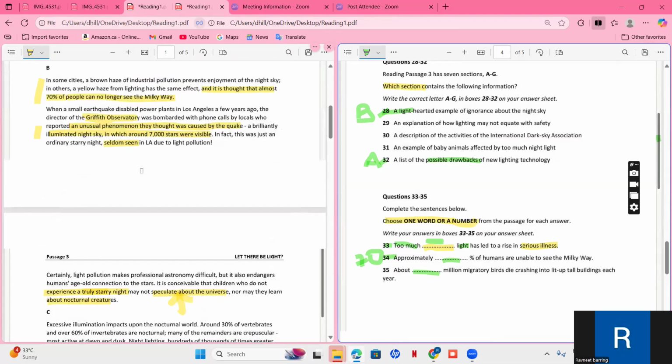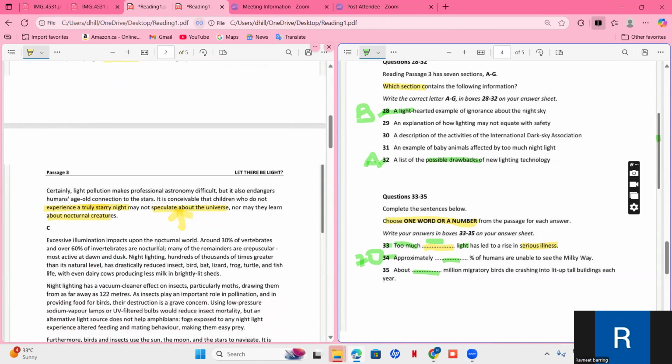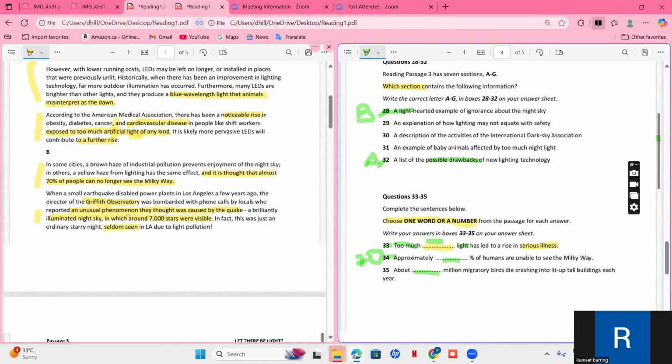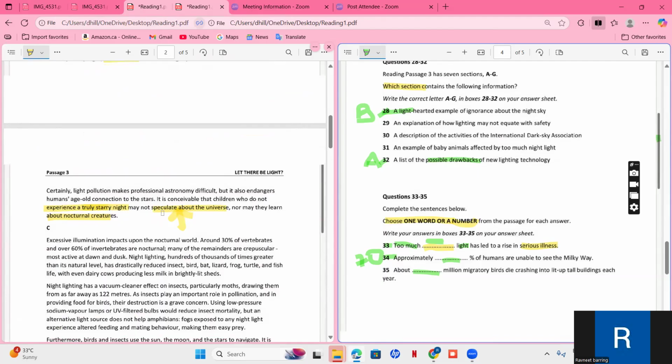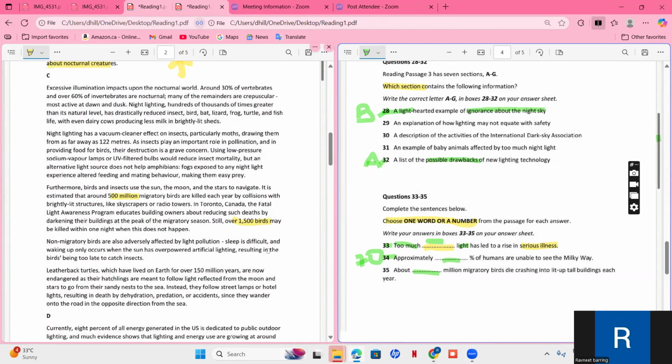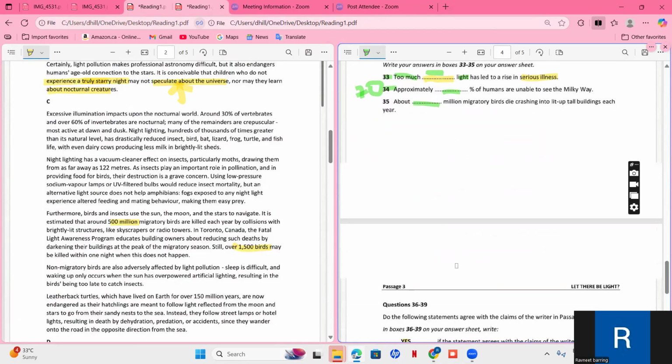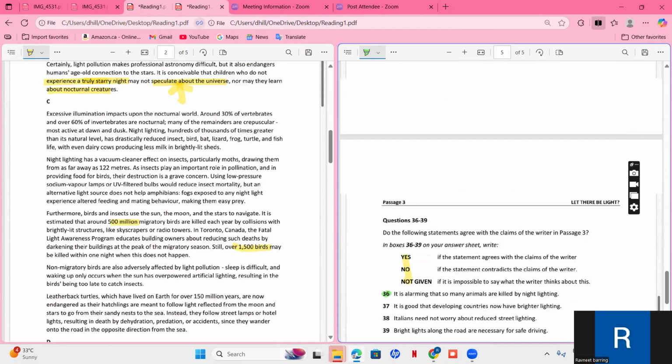Because ignorance is that, he was called a lot, and then they are also saying that maybe he didn't pay any attention. And here, if children are not able to experience this, they would not be able to speculate or predict anything about the universe related to a starry night. That's why they are saying ignorance about the night sky. All right, C, we are not able to find anything related to it, is alarming to see.